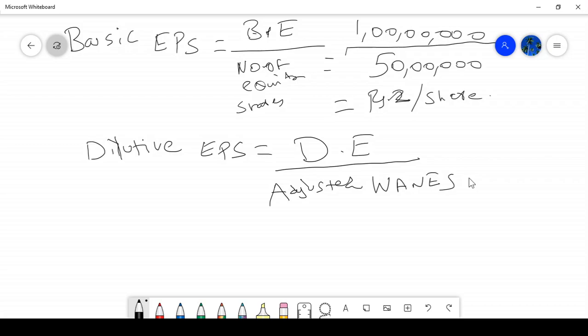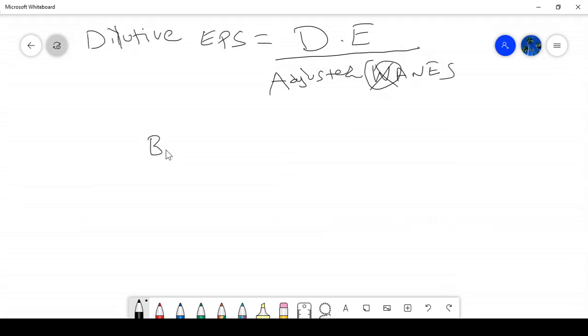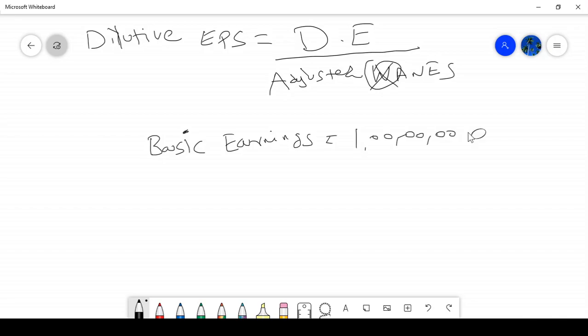Forget about weight because in the question there is no weight. So adjusted number of equity shares. Diluted earnings we need to calculate. How to calculate diluted earnings? Start with basic earnings. What is the basic earnings in the question? One crore. Correct.